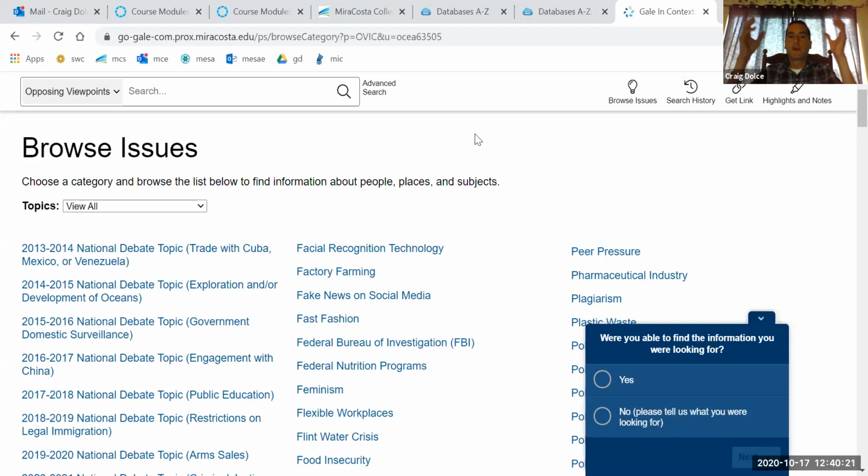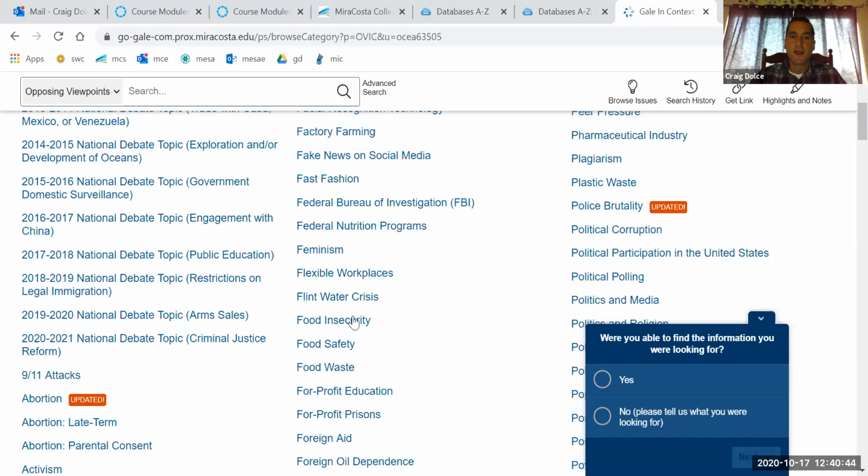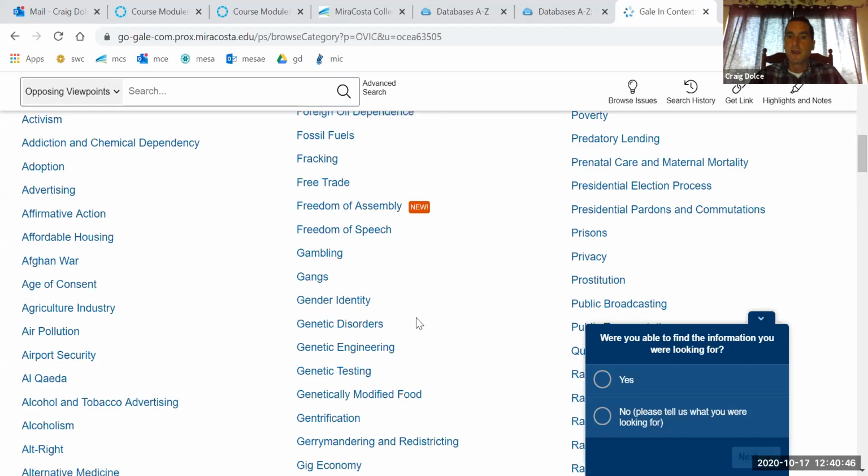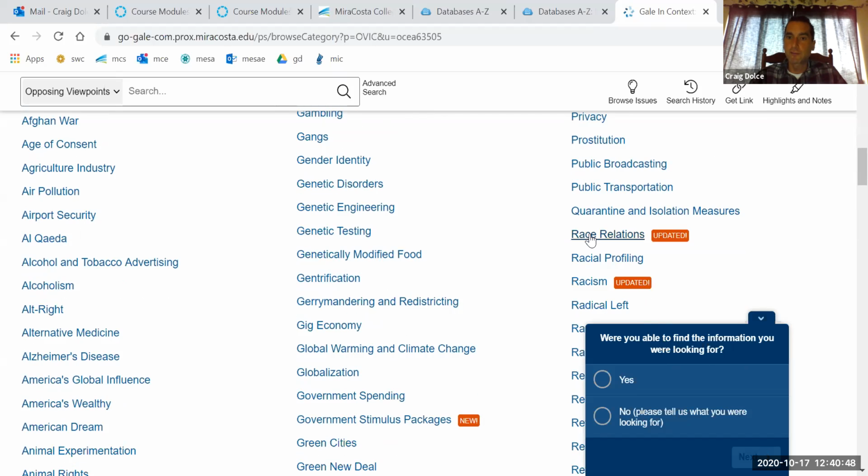Can you use Google Scholar if you want as well? Are there reputable websites on the internet? Absolutely. And follow the guidelines in our textbooks when you're searching the web, focusing on specific terms. And I like that this particular Opposing Viewpoints website breaks down the issues into specific topics, like race relations, racial profiling.